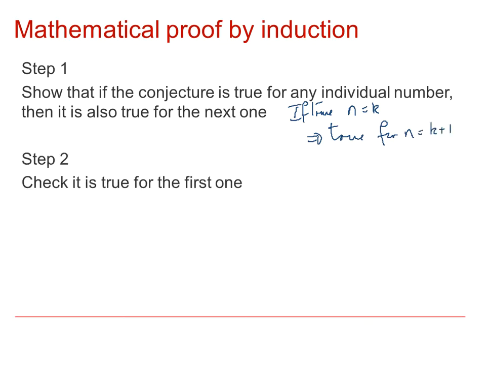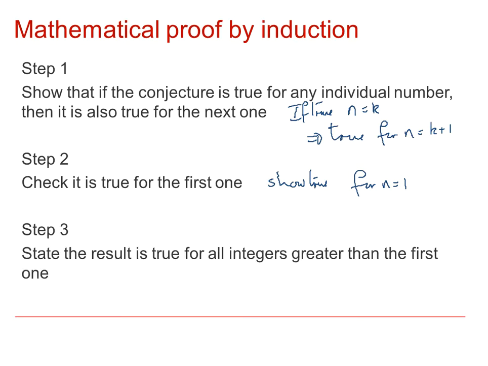The second step is then to show that it's true for n equal to 1, and then we put those two things together to make a concluding statement, so that it must therefore be true for all integers greater than or equal to the first one.